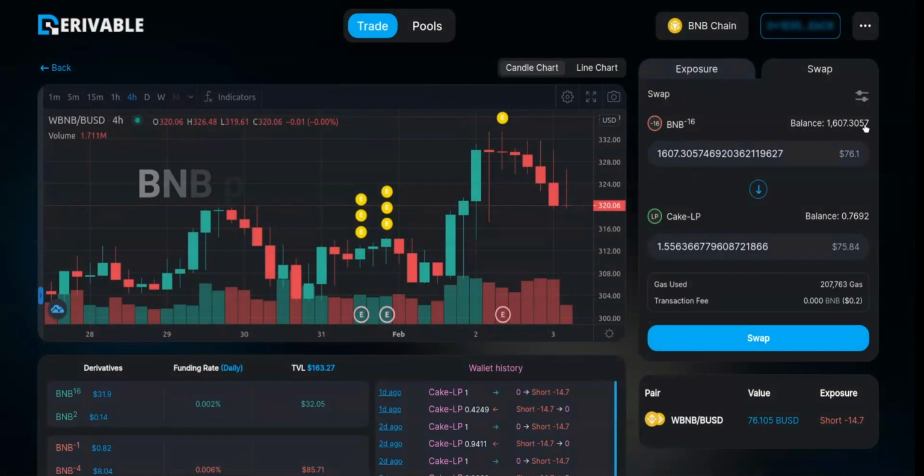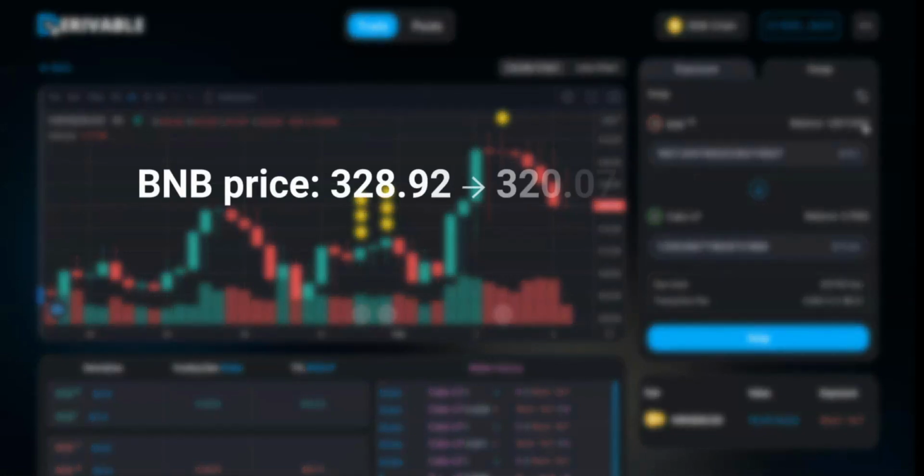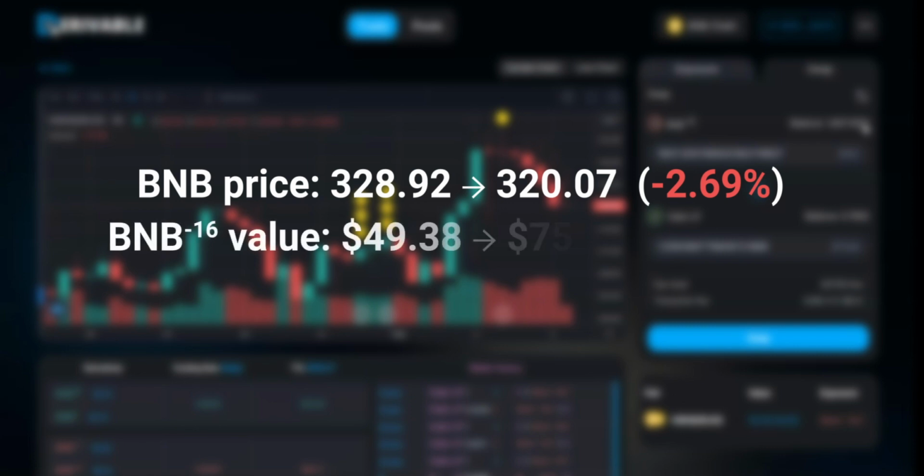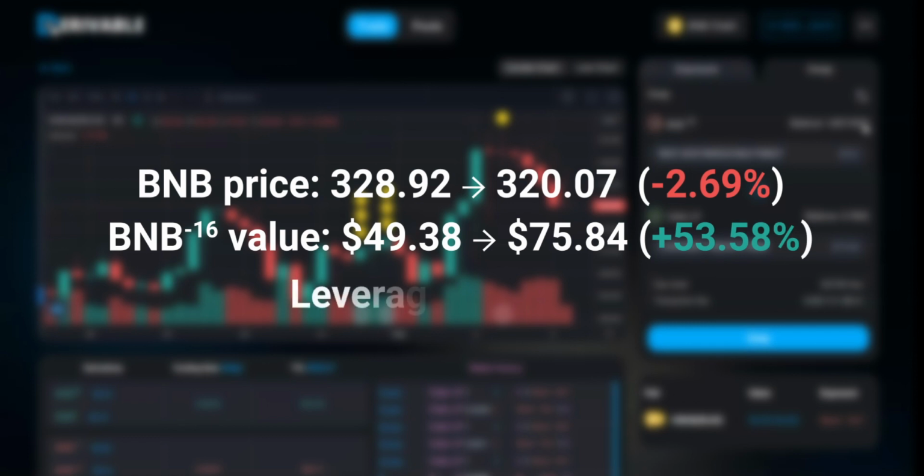The BNB price changed from 328.92 to 320.07, which is -2.69%. The BNB to the -16th value changed from $49.38 to $75.84, which is plus 53.58%. So the leverage rate is 20 times. This time Bob succeeded with his short position and achieved his goal of hedging against the market to protect his investment.